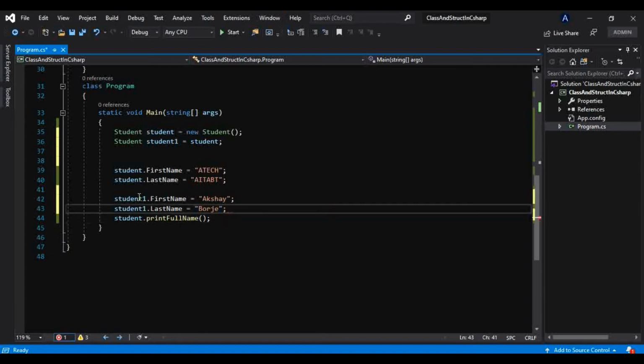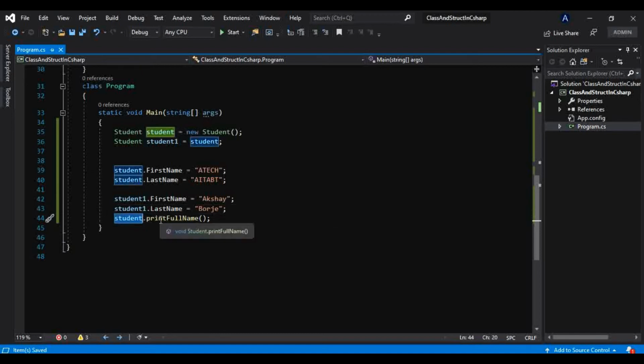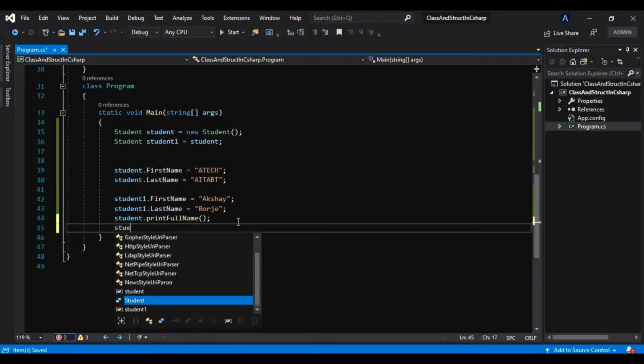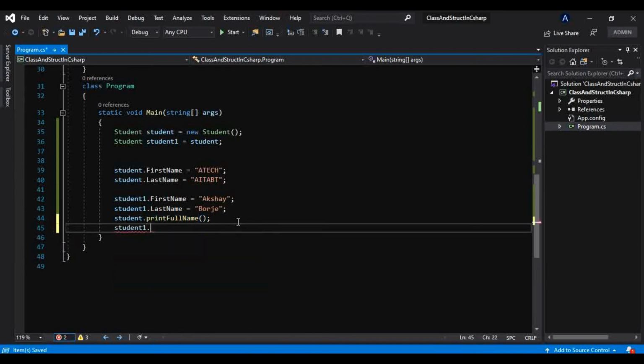Okay, and now I have called this method from student, that is print full name. So I have to call another method from the student1 object as well, to show the full name of these fields. Okay, so that's how. And now I will run this.